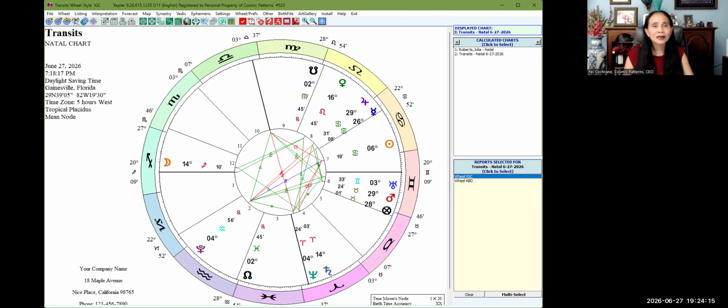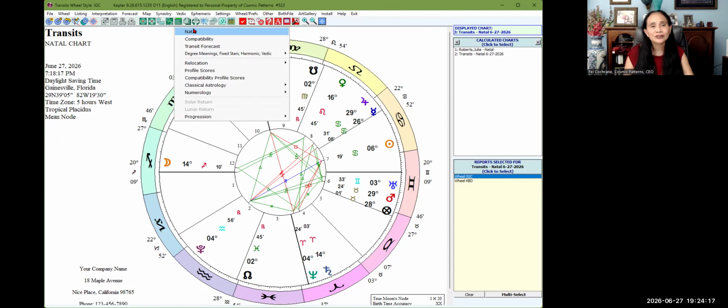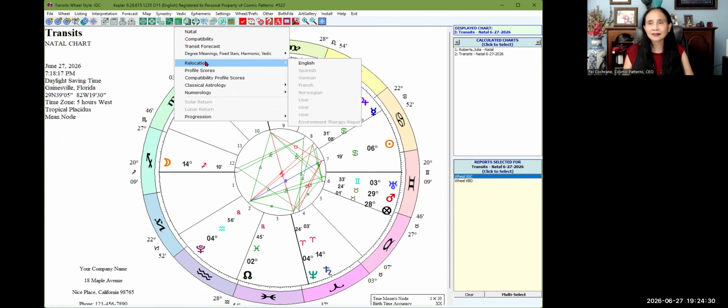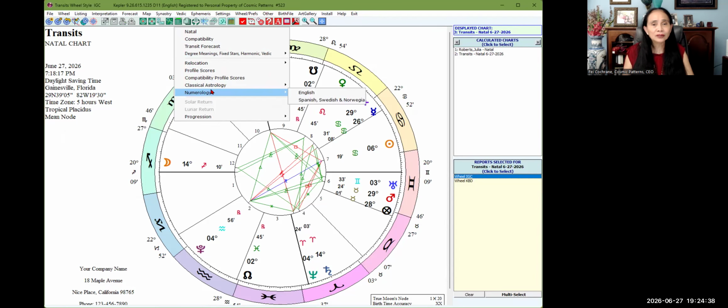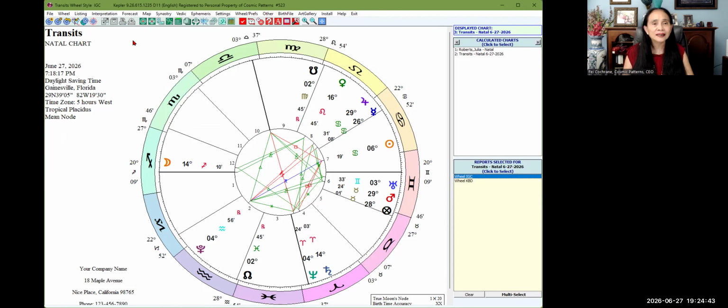And Kepler also comes with a lot of interpretations. Comes with cosmonatal, cosmocompatibility, cosmo forecast, major life themes. It comes with numerology. Yeah, comes with relocation interpretations. So many things. You can use it for your practice, to send it to your clients, or to sell it. Also comes with this numerology as well. It's in English, Spanish, Swedish, and Norwegian. Okay, now you can click on here.